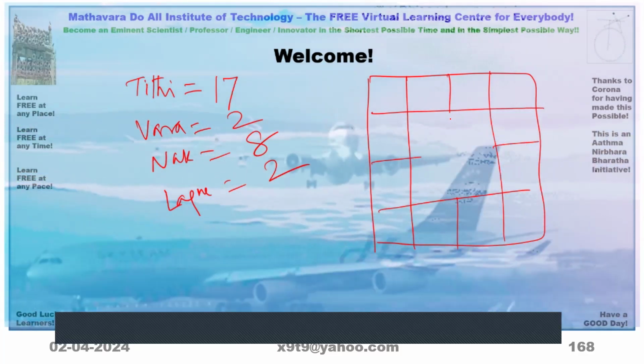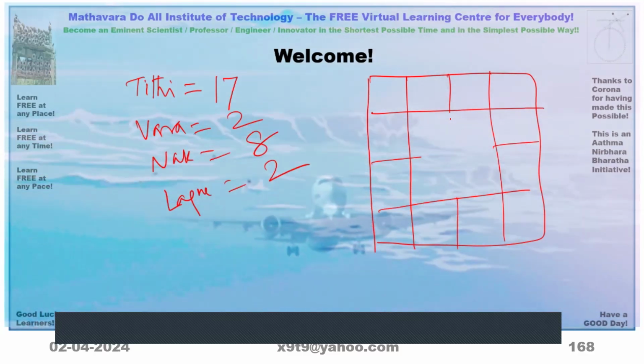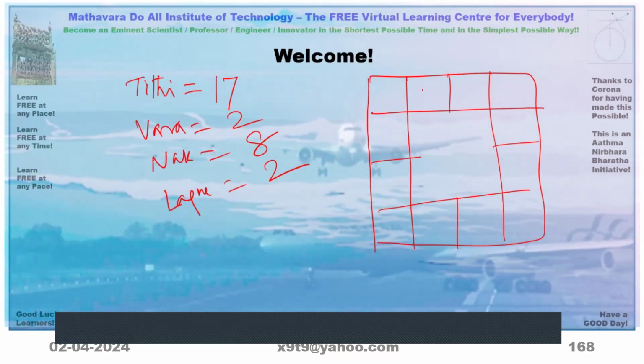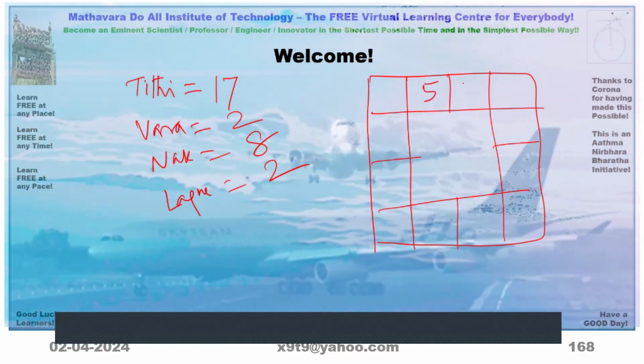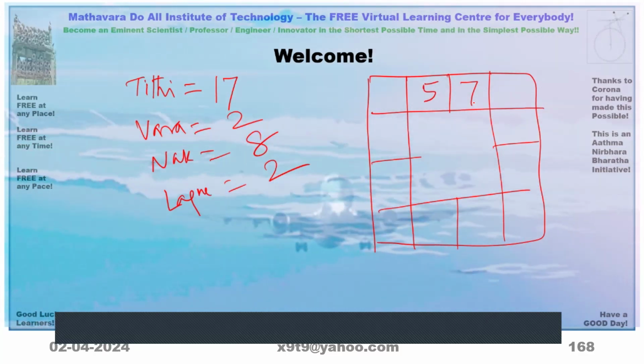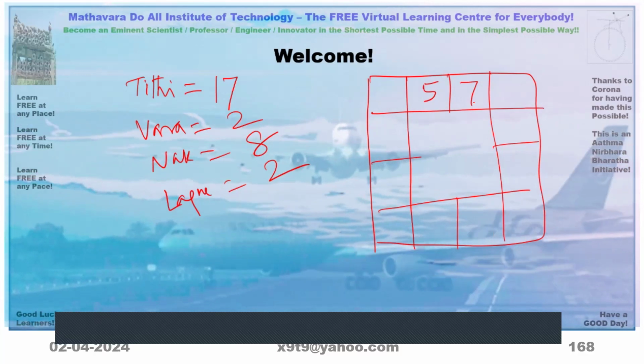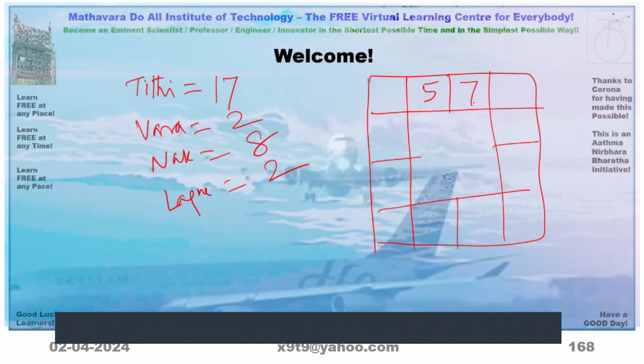Dhruvaka means constant. So Meshake 5, Vrishabhake 7, Makarake 2, Kumbhake 4, Meenake 6.